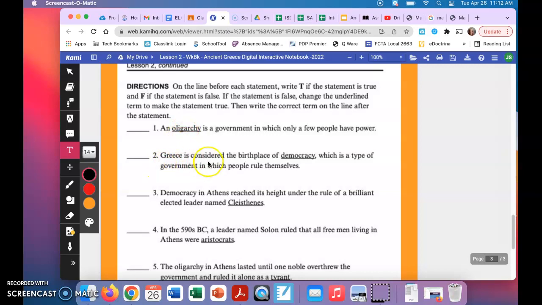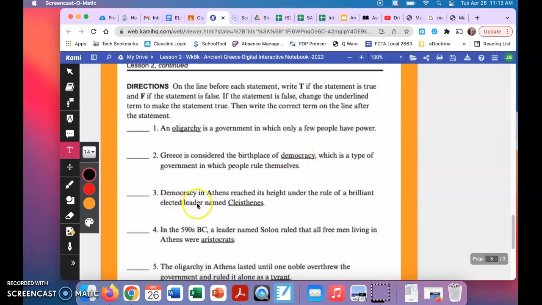Number 2, Greece is considered the birthplace of democracy, which is a type of government in which people rule themselves. Again, true or false. If it's true, put a T on the line. If it's false, put an F on the line, and you're changing the word democracy to the correct word, only if you think it's wrong.